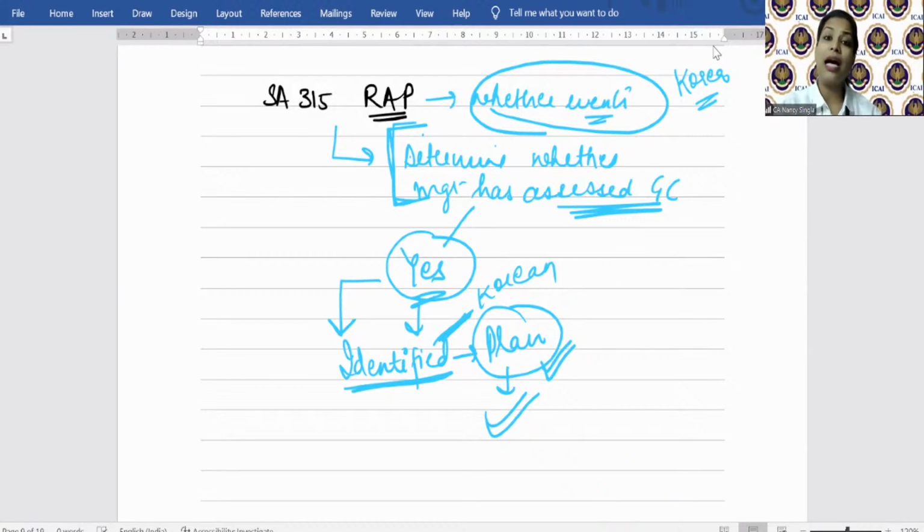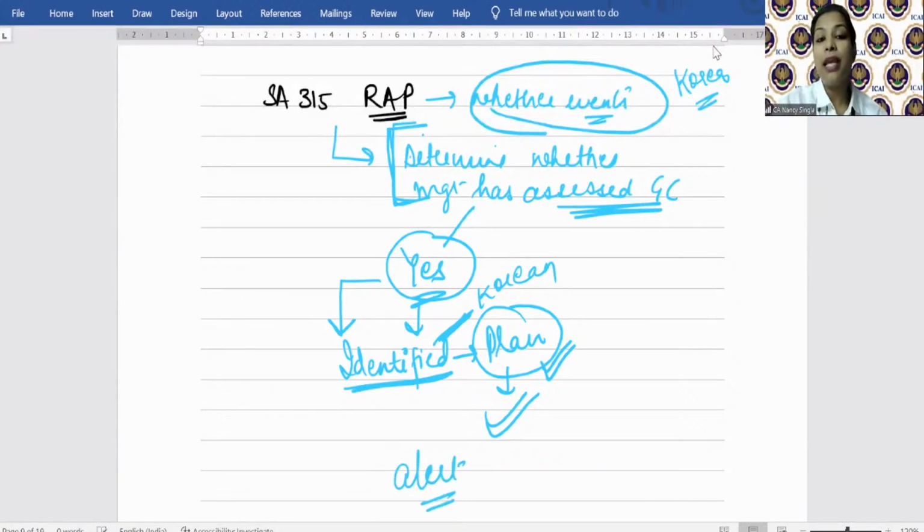So you will ask the management, okay, then provide me with the mails of your negotiations with them. Let's say management says we are in the process of negotiating with them. So, okay, provide me with the mails, provide me with the letters or all such negotiations. So auditor is going to perform what? He's going to perform all such audit procedures and he needs to be alert to all such situations.